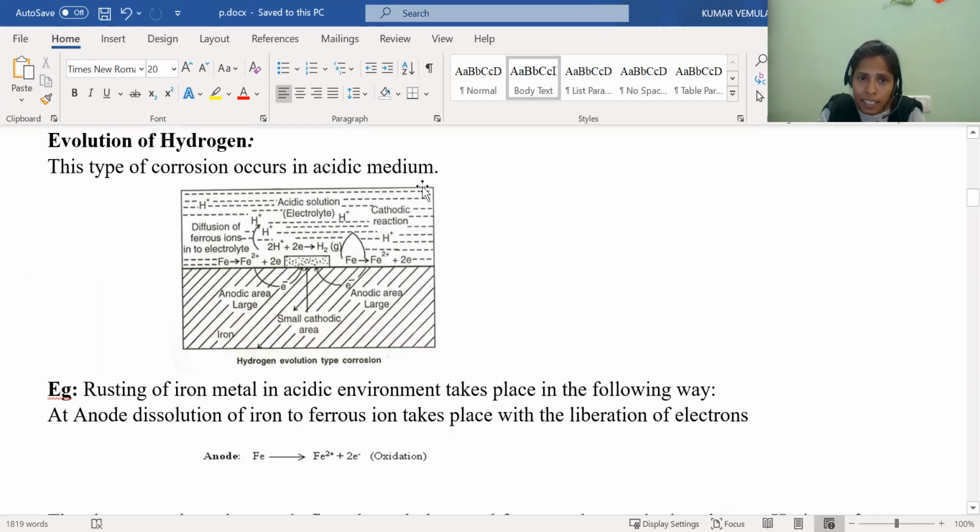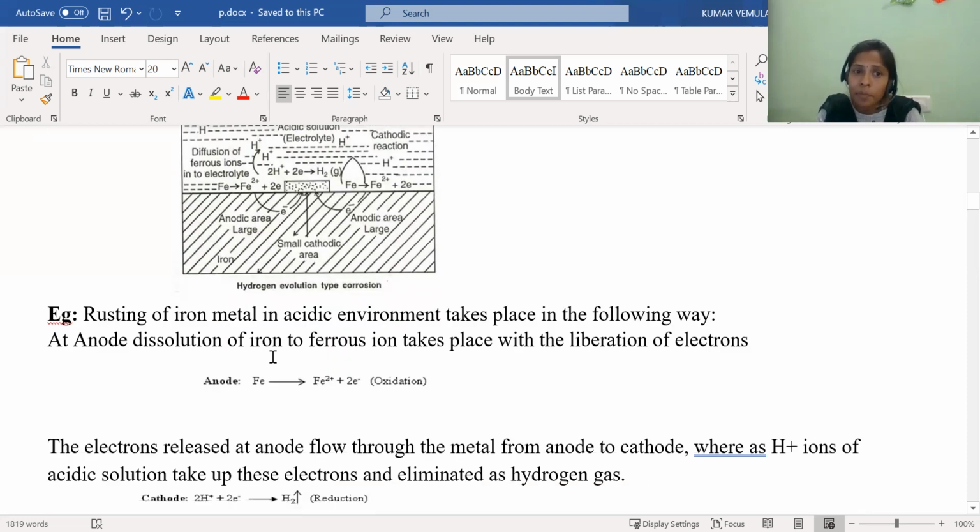See here, this is the metal. And the entire metal is having acid. See here, it has a large anodic part and a small cathodic part. So what is the cathode here? Cathode is the acid and anode is the iron here. Whatever iron is exposed to the acid, here acid will be acting as a cathode and anode will be iron.